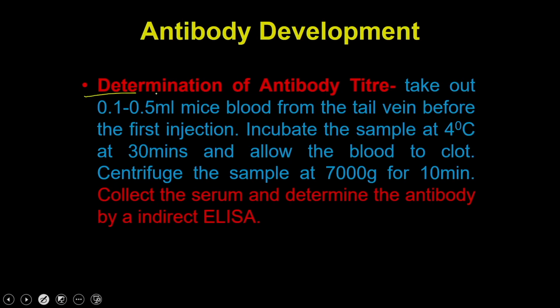Then you are going to do an antibody titer. Before you proceed further to taking out the spleen and generating the hybridomas, you have to ensure that antibody is being produced. So you take out the blood from the mice and prepare the serum, and then you determine the antibody level with the help of ELISA. You are going to use the indirect ELISA, which we will discuss in subsequent lectures.